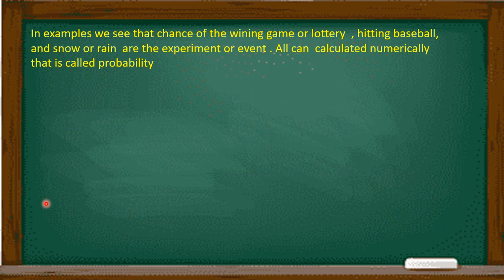All are experiments, or we can say events. All we can calculate numerically: what are the chances to win the game, or win the lottery, or hit the baseball. So the numerical calculation we can do by using probability.